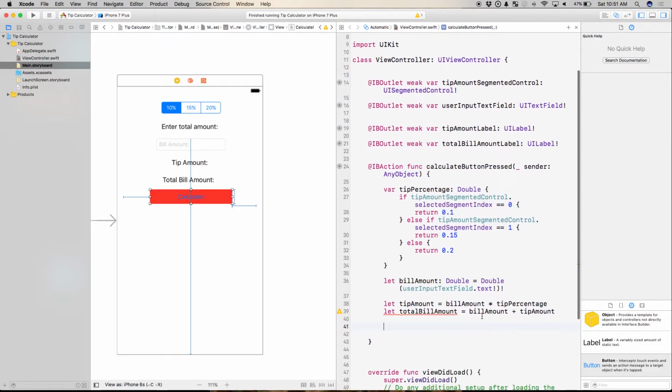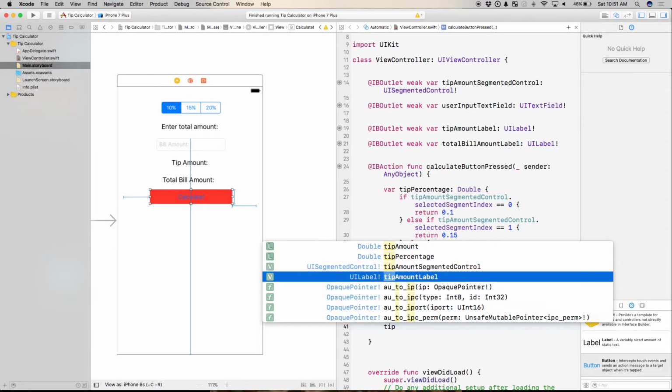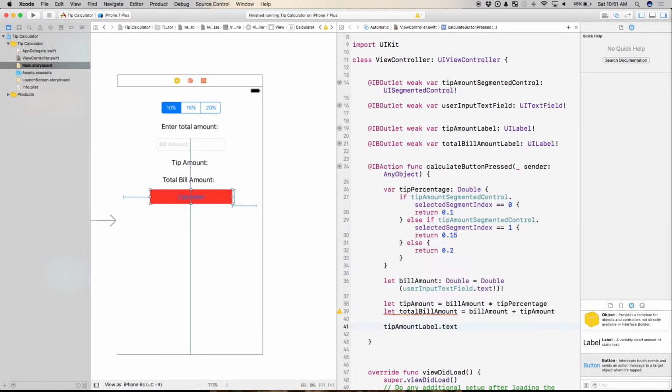So I'm going to grab these two labels, and I'm going to change their .text property using string interpolation. So I'm going to say tip amount label .text equals, and I'm going to go ahead and add a string here, and I'm going to add my calculation in the middle.